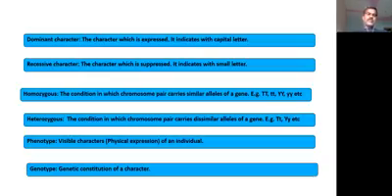Then another term will come: phenotype, or phenotypic ratio. Phenotype means visible characters, the physical expression of an individual. Genotype means the genetic constitution of a character, and we also say genotypic ratio. These are the terms which will come in the lesson called Principles of Inheritance and Variation.